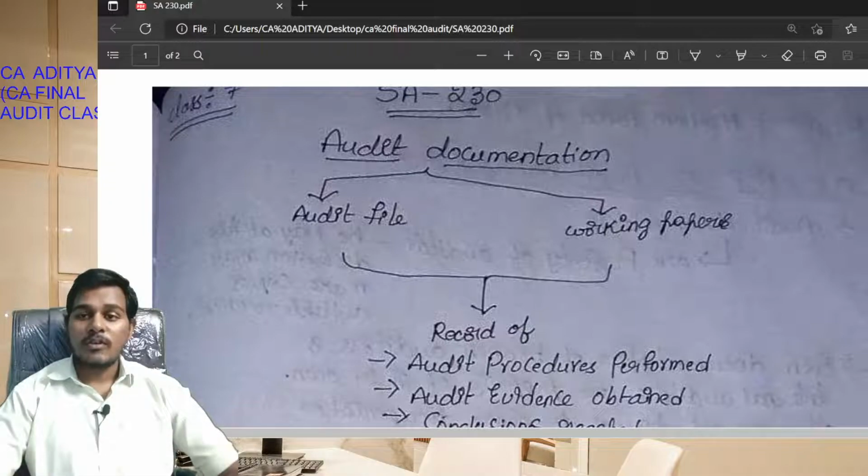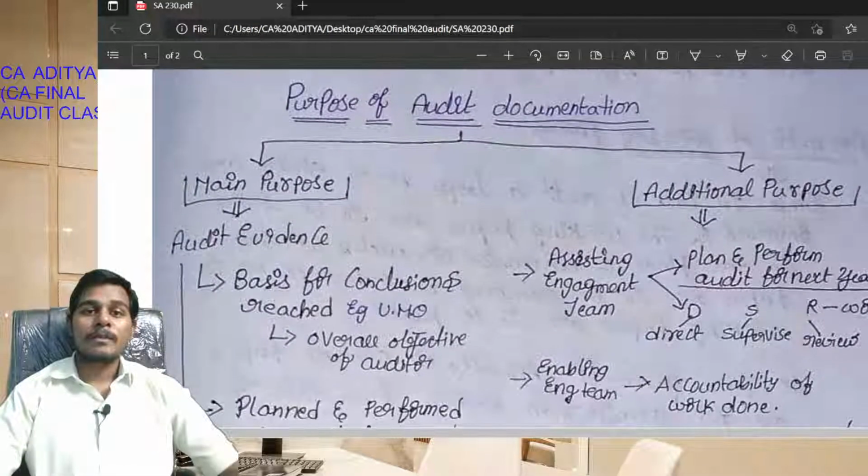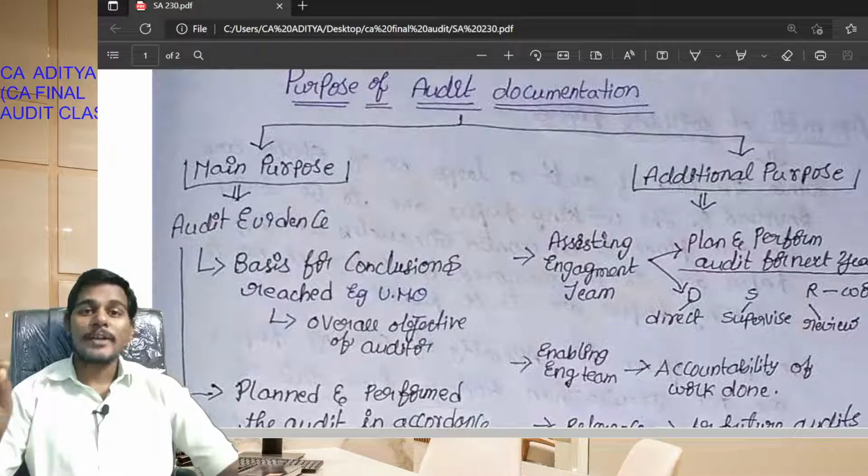Okay students, what is the main purpose of audit documentation? See students, in the case of audit documentation, audit evidence is one of the parts. The main advantage of audit documentation is that the audit evidence obtained provides a basis for conclusion to the auditor, which is the overall objective of the auditor.